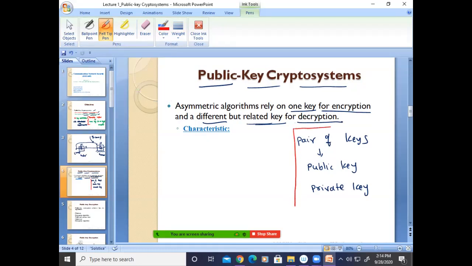Yes, sir. Pair of keys, one is called public and the other private. Okay.